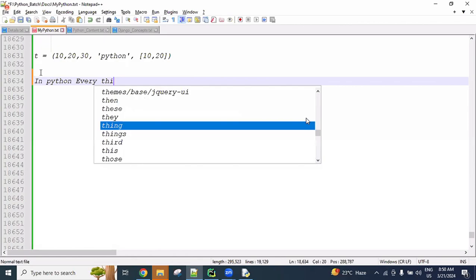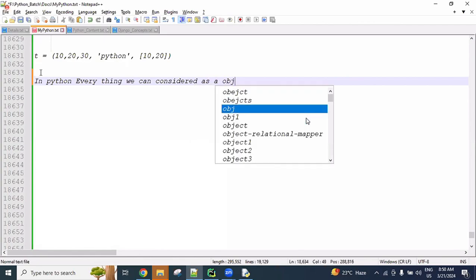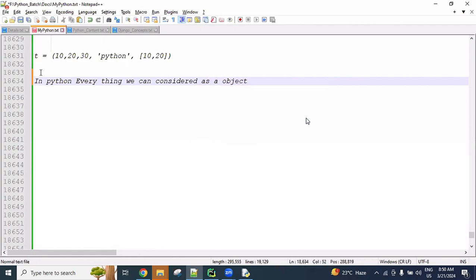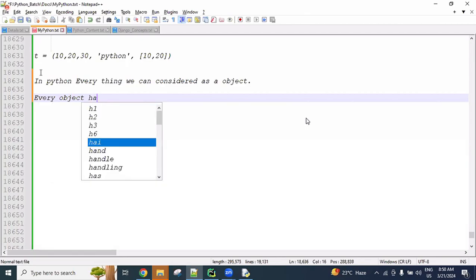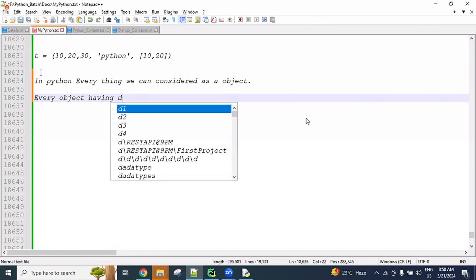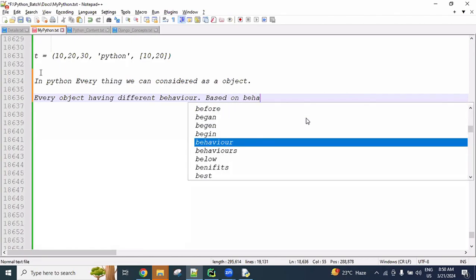In Python, everything we can consider as an object. Every object has a different behavior.